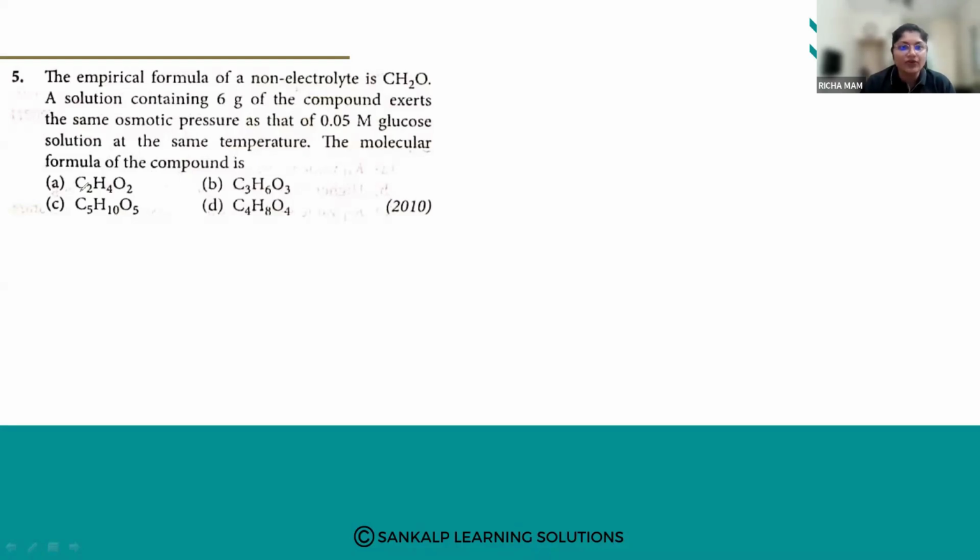The molecular formula of the compound is? So the empirical formula of a non-volatile non-electrolyte is given. It is CH2O. A solution is containing 6 gram, and they are having the same osmotic pressure.